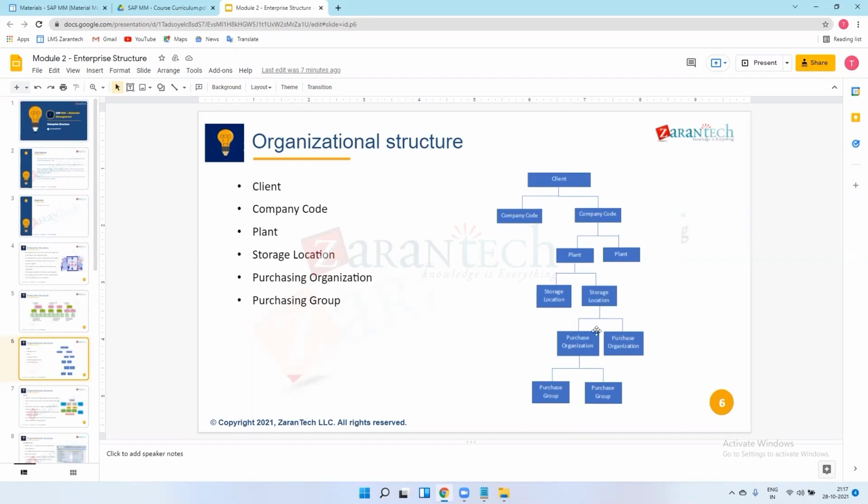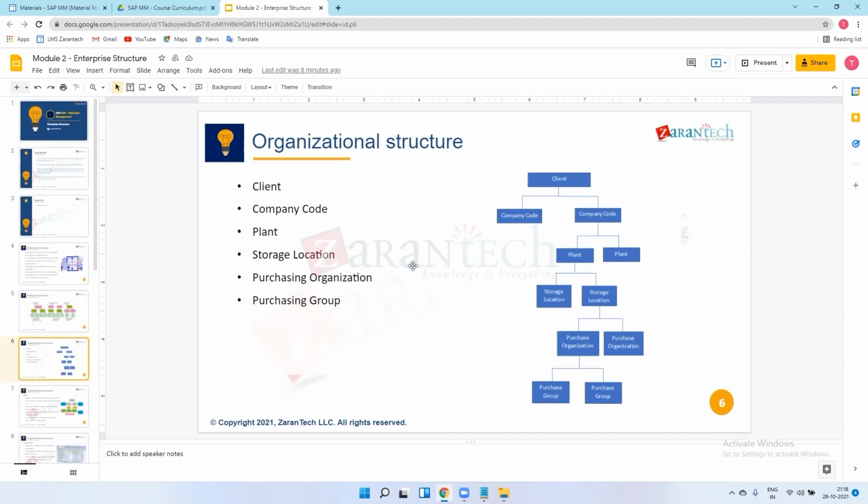The purchasing organization procures material for these company codes and storage locations. As a purchasing organization, I procure material in this company code and this plant, and I store that material in the storage locations. There is a specific location where I store the material that needs to be issued to production, and that is called a storage location.